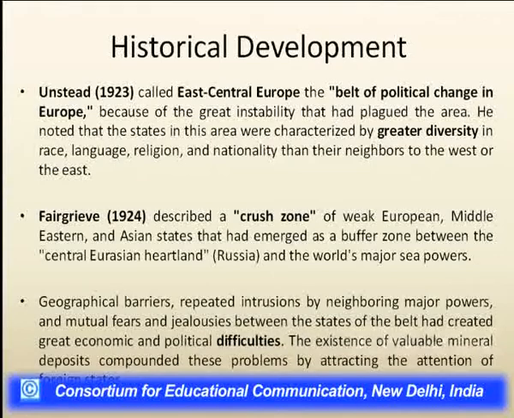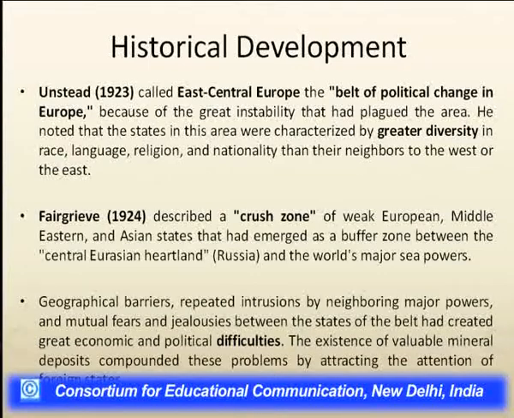The East Central Europe region, as Fairgrieve also described, is a crush zone. The Central European or East Central European region, or the weak European, Middle Eastern and Asian states, have also been described as a crush zone that emerged as a buffer zone between the Central Eurasian heartland, Russia, and the world's major sea powers.